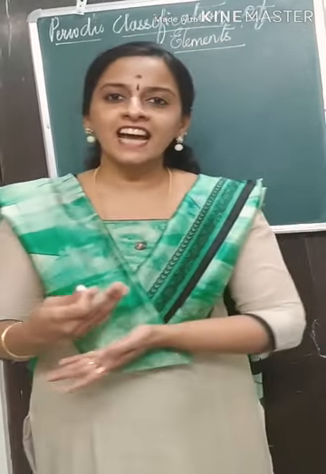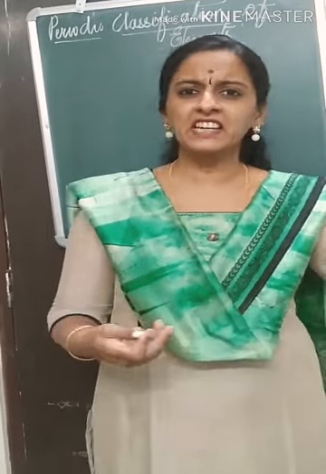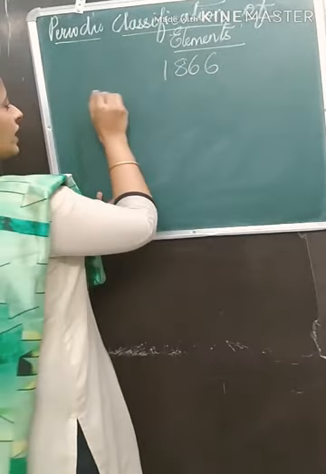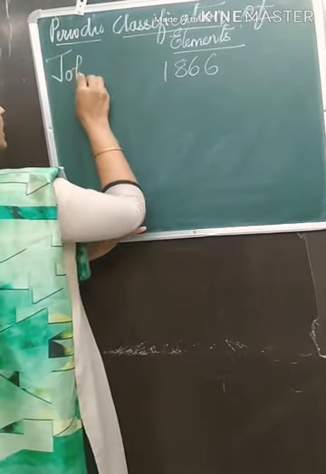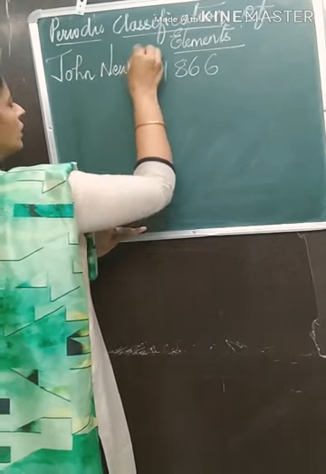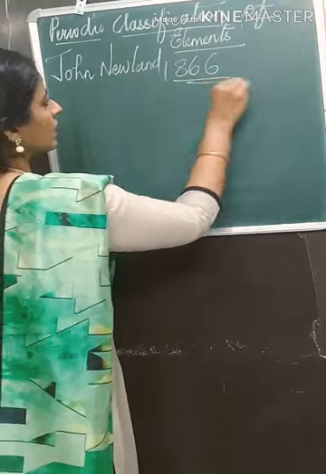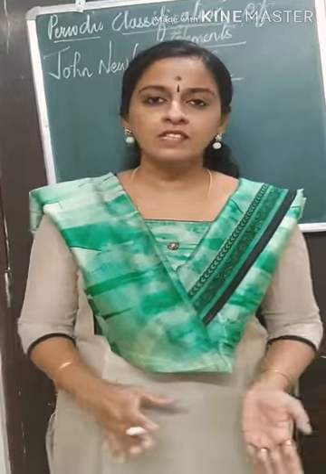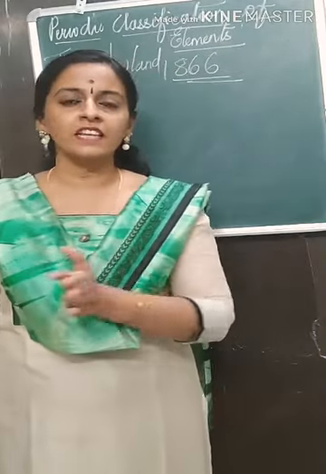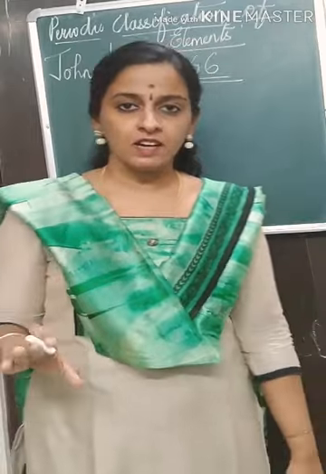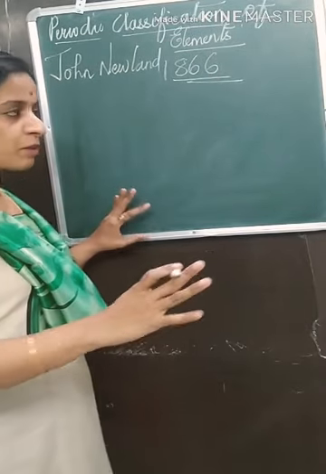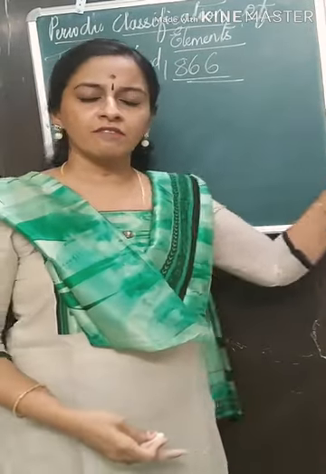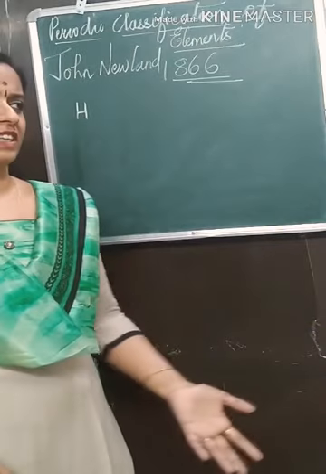After Dobereiner tried his hand at classification of elements, many years later, in the year 1866, another scientist called John Newland tried to classify the elements. What he did was, he arranged the elements in increasing order of atomic mass. For example, the element with the least atomic mass, that is hydrogen, he kept first. Then he started arranging the elements one after the other.